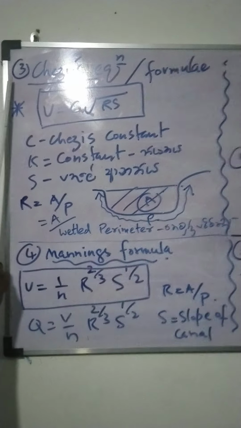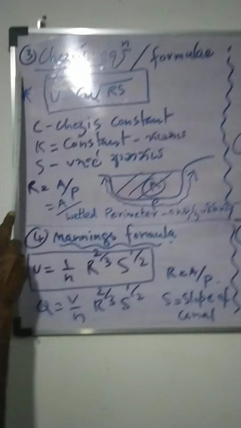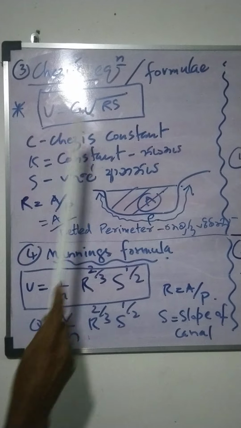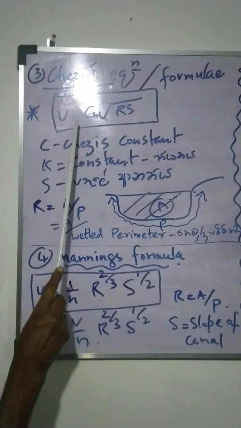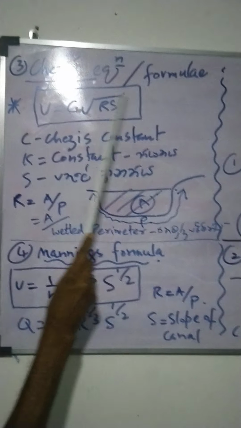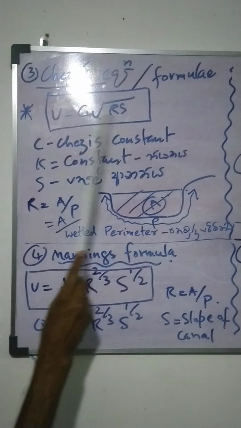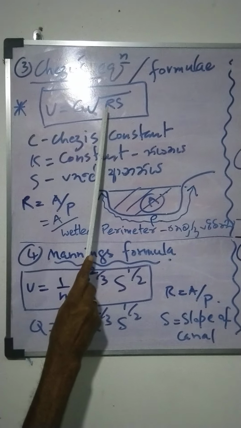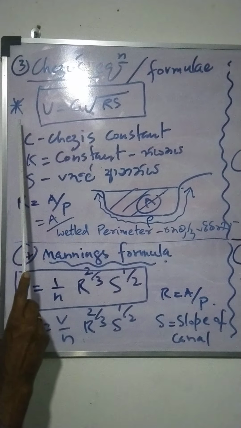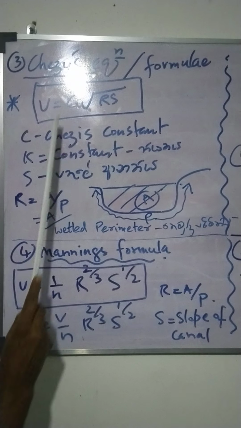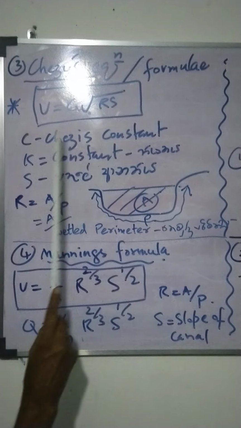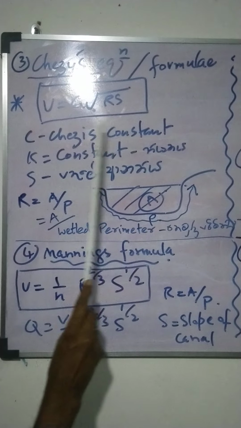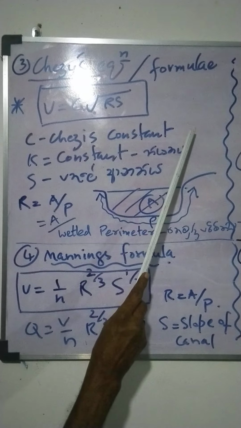The third type of determining velocities in the canal is Chezy's equation, or Chezy's formula. V equals C root RS. V equals C square root of capital R capital S, where C equals the Chezy constant. That is a constant, a figure which will be given later.